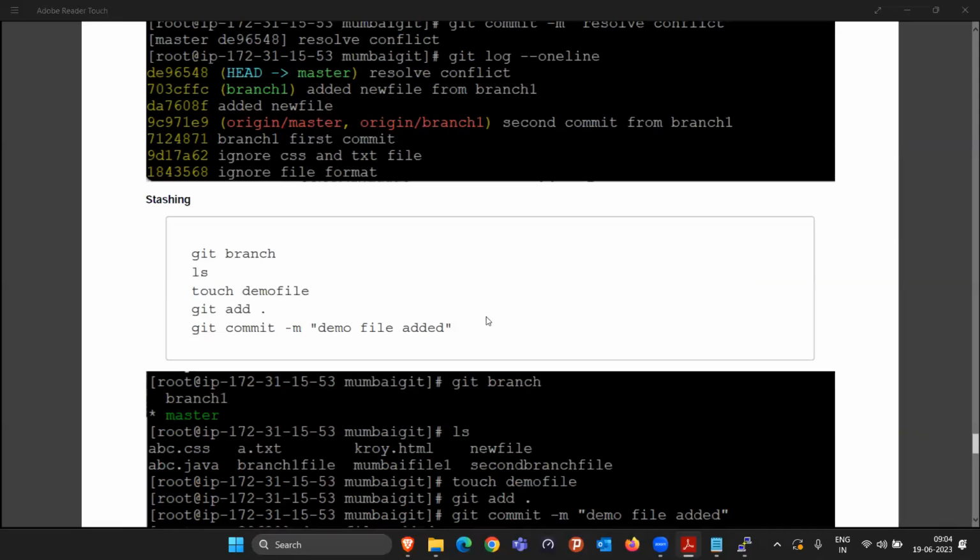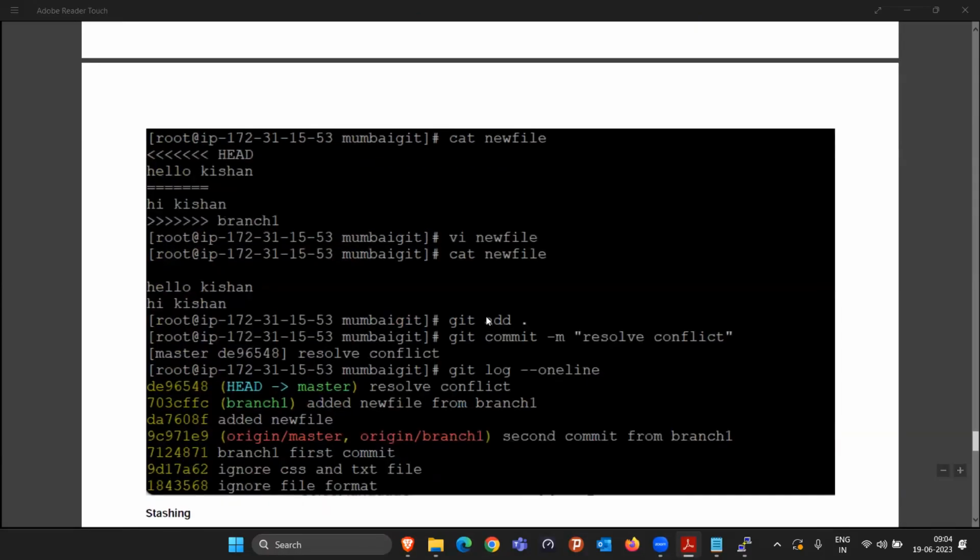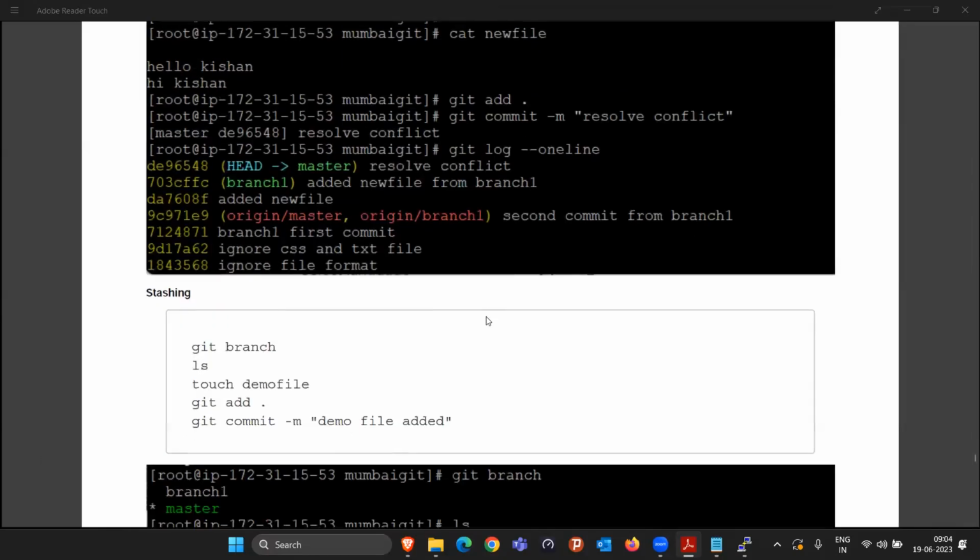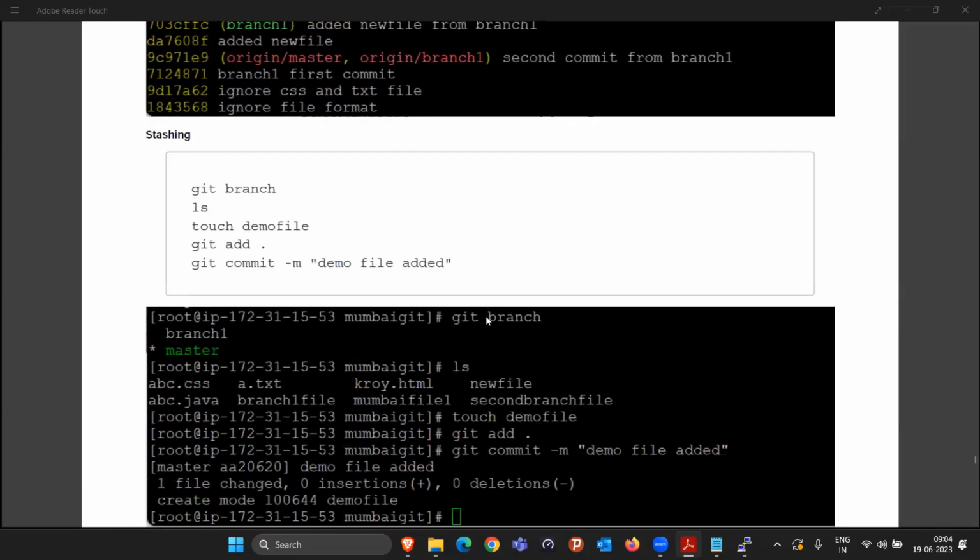Okay. So today we are going to start with stashing. In the last class, if you remember, we talked about the merge conflict, and then we talked about normal merging. We talked about the different concepts of branching. Today we'll see two to three different things.